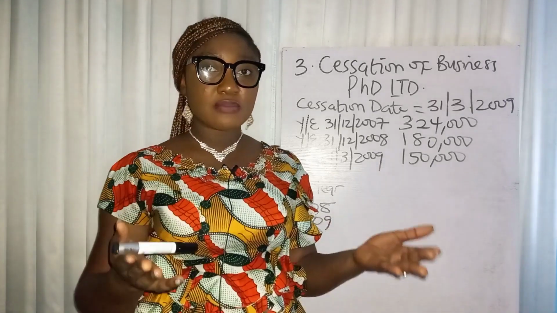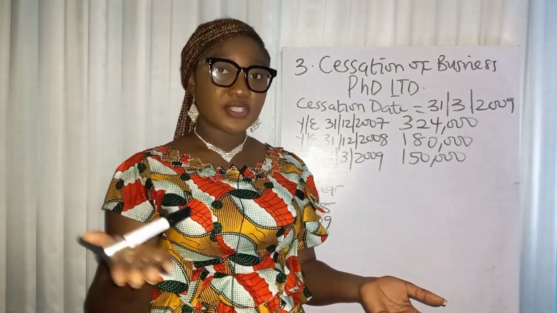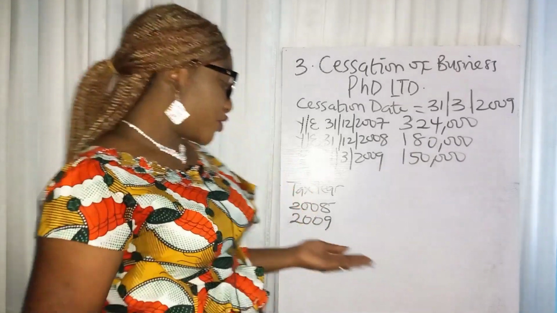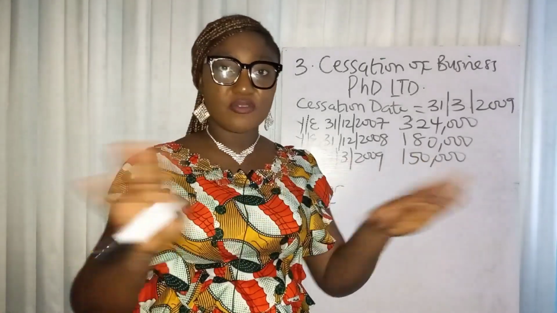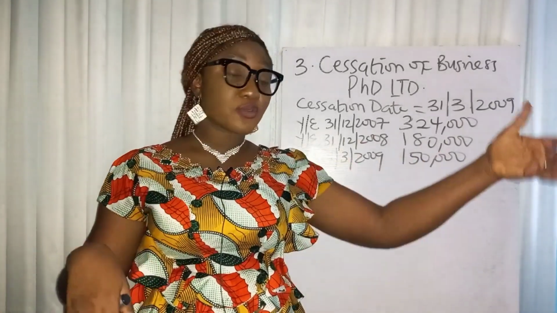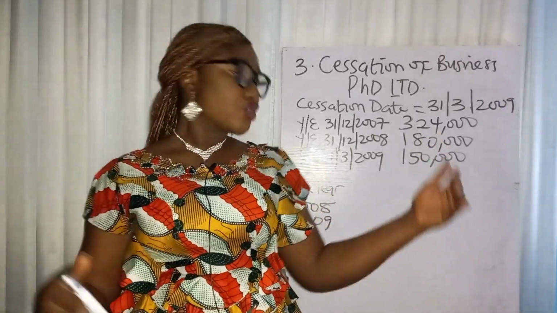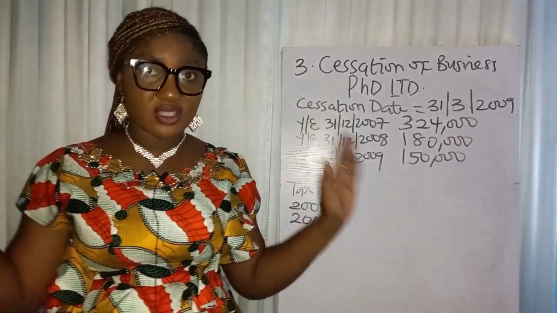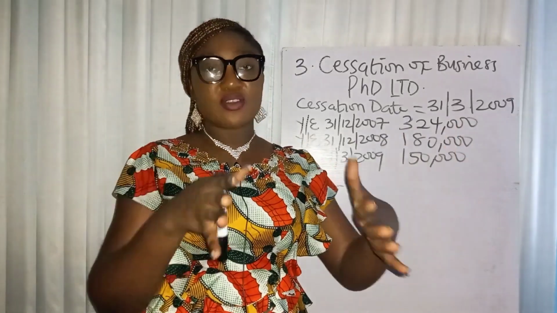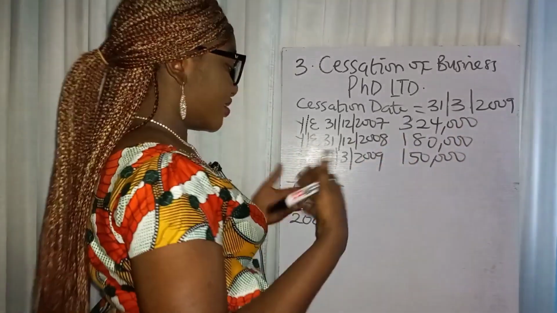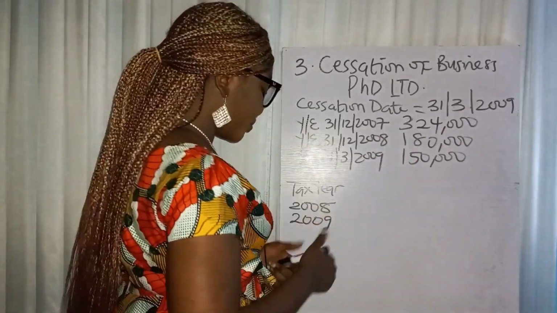Remember that I said for the penultimate year, you do the preceding year basis and the actual year basis. But for the ultimate year 2009, it's just going to be 1st of January to cessation date. That's what we call actual year basis.